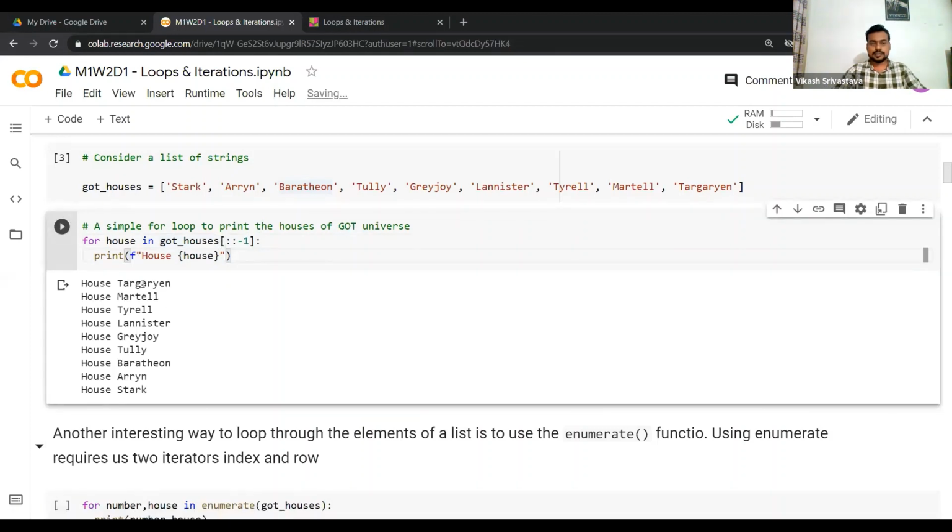Now as you can see, we are able to print the houses in reverse order, right? So what is the change we needed to do? We just needed to add this particular piece in front of GOT houses. Earlier we did not need to write anything, but if you want them to iterate in reverse order, we can write colon colon -1.